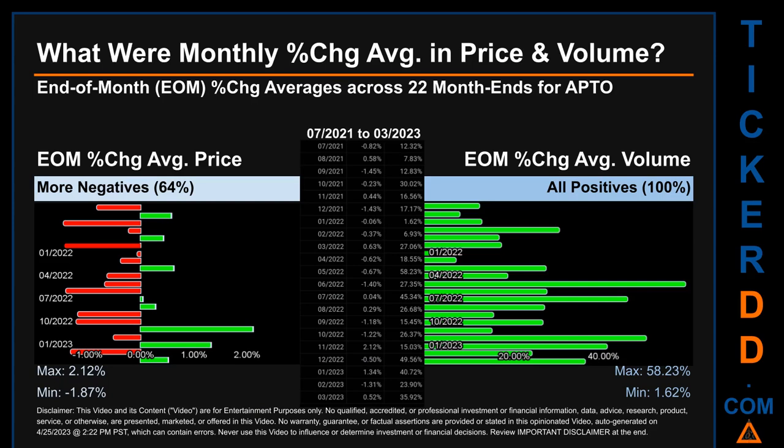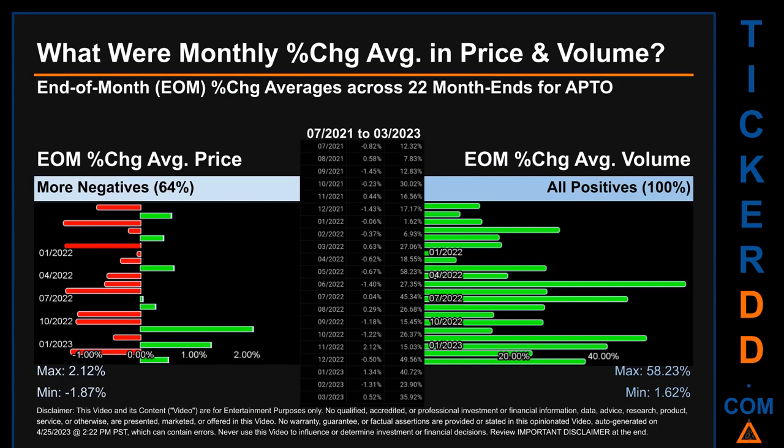What were end-of-month percentage change averages in price and volume for APTO? The monthly average of percentage change in price and in volume were calculated for each of the 22 month ends. That calculation took daily percentage changes and averaged them for each given month. If a month end came out negative, then it means that the month summarily saw a negative change.